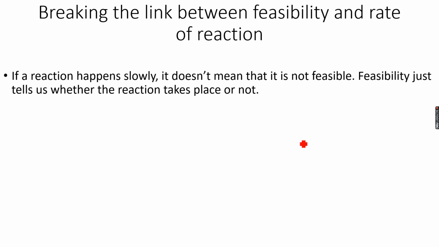So a reaction may be fast or it may be slow, but it is feasible, which means that it is happening. So there is no measure of feasibility. Feasibility just means if a reaction is happening or it is not happening. It can be slow, it can be fast, but it is happening. That's what matters. And if it's not happening, then we don't care if it's slow or fast, because we will see no reaction. There will be no slow reaction, there will be no fast reaction. So no matter how fast or slow a reaction is, it is feasible because it is happening.